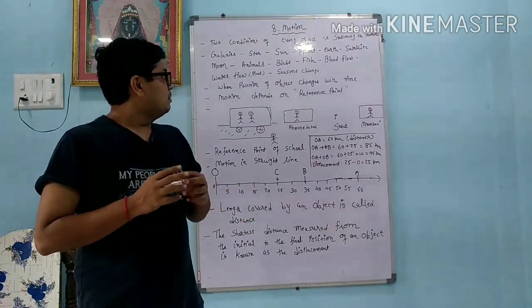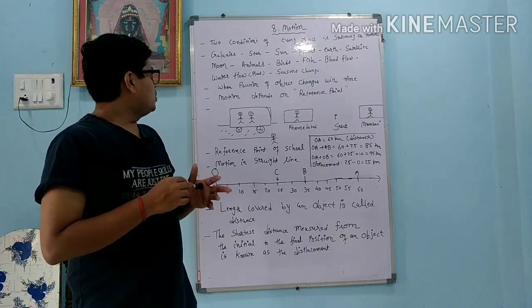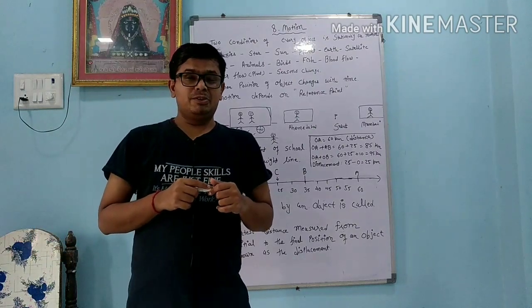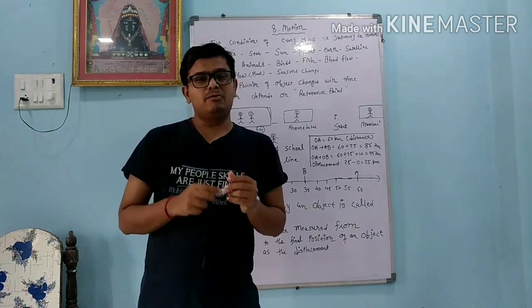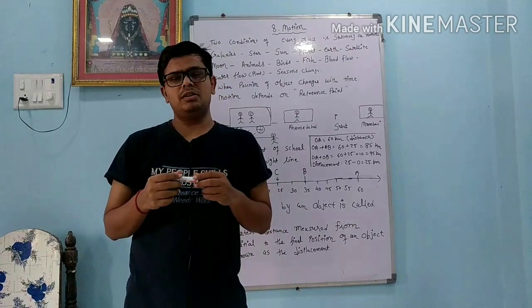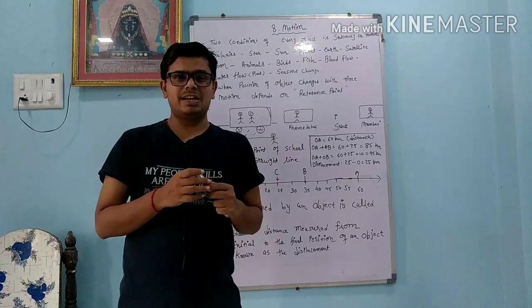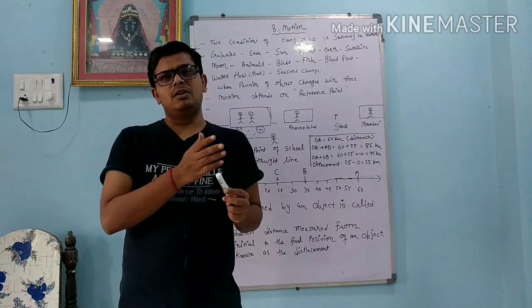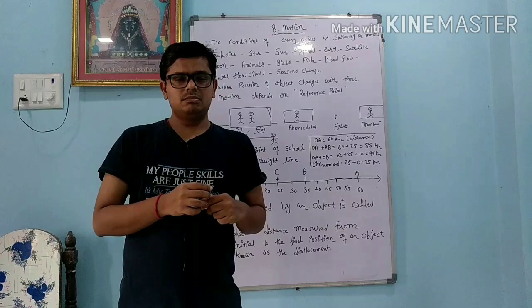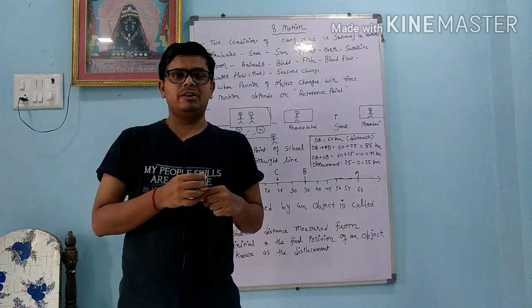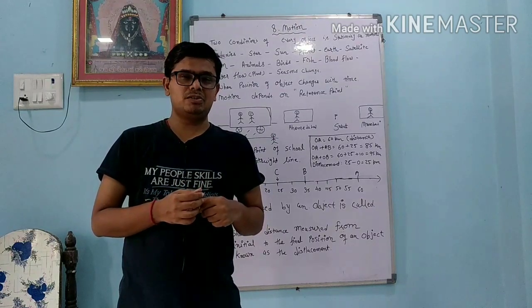Okay, I told you already that motion always depends upon the reference point. Suppose I am standing here, then for you or for others I am in the rest condition. But suppose some person is observing from a satellite or from the moon, then for them I am not in the stationary state, I am in motion.